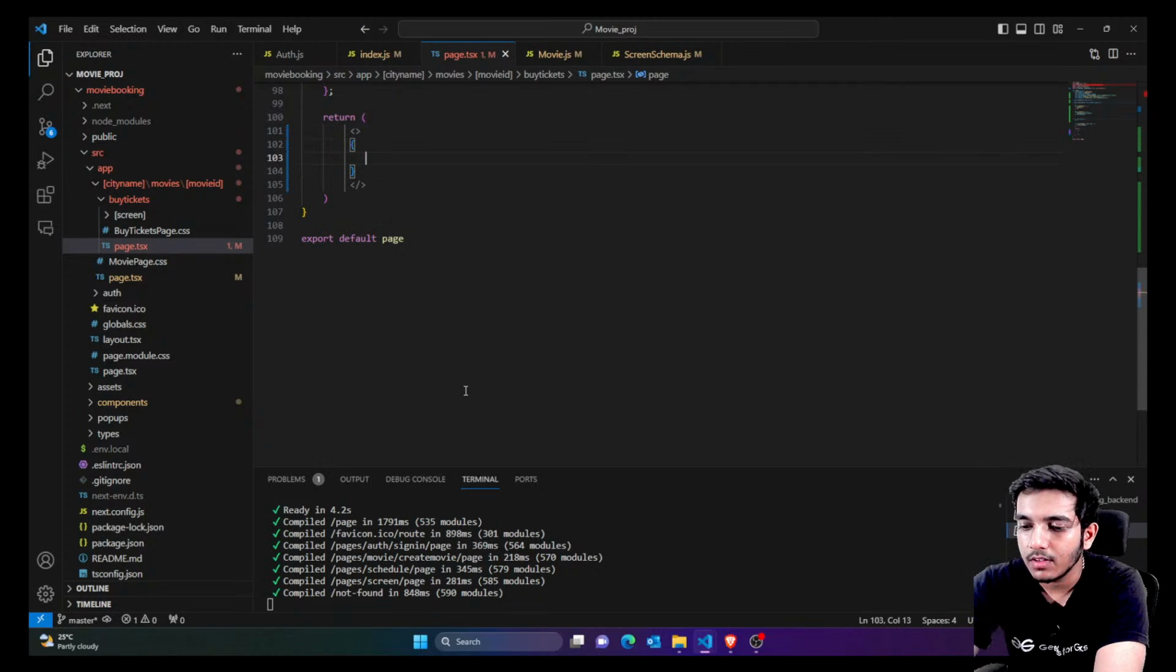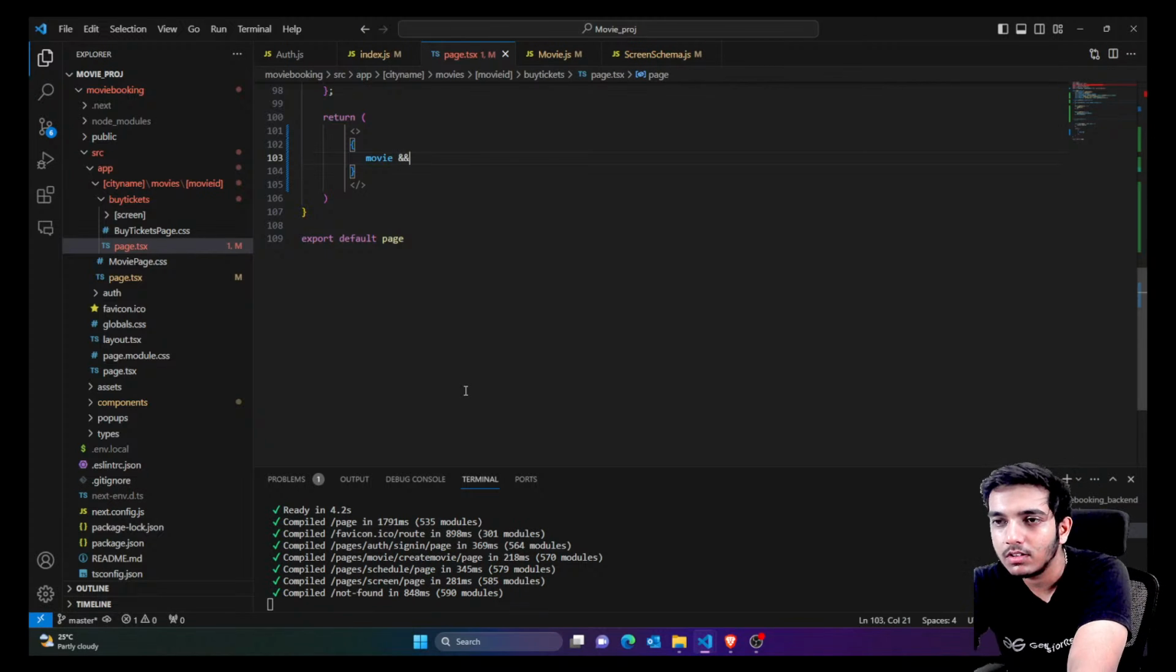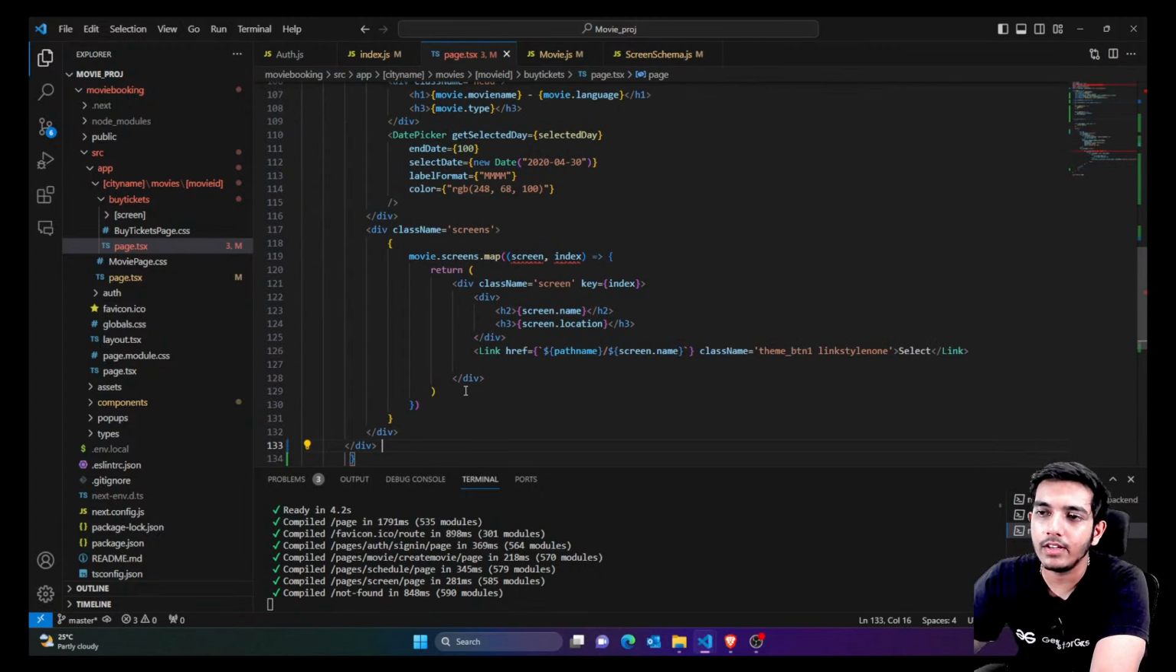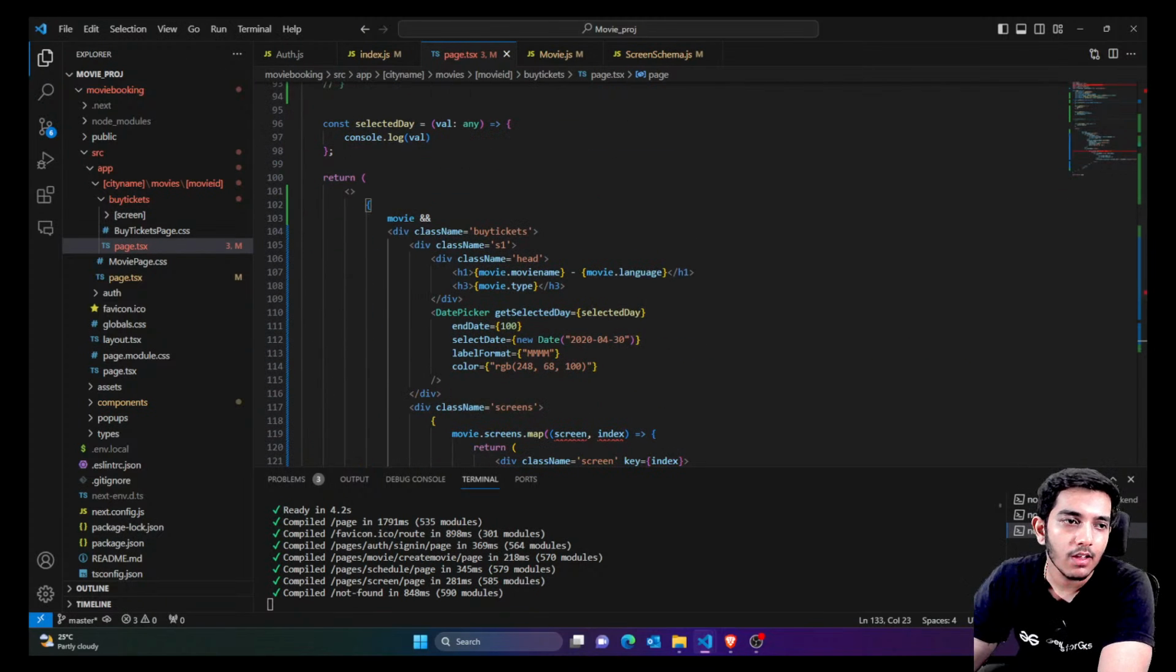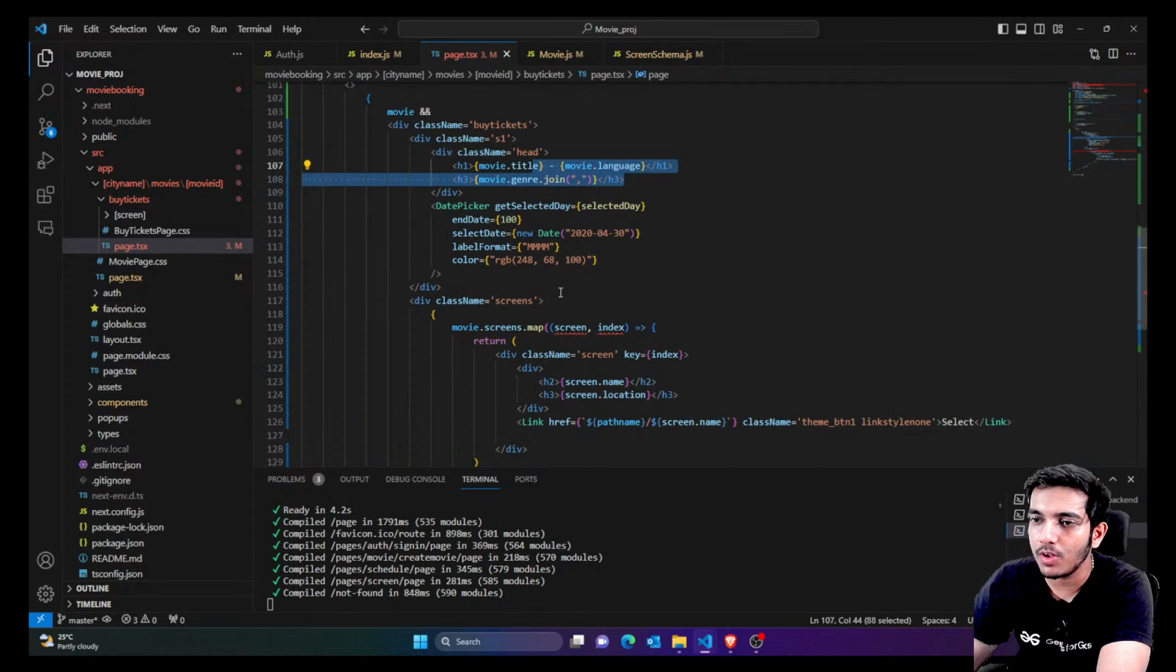Inside this I'm just going to say that if you don't have the movie then don't show anything. If you have the movie then only show everything. First of all, this is it. Now inside this we have to fix the title and genre. So instead of this I'm going to show the title. These were the actual fields coming from the movie API.